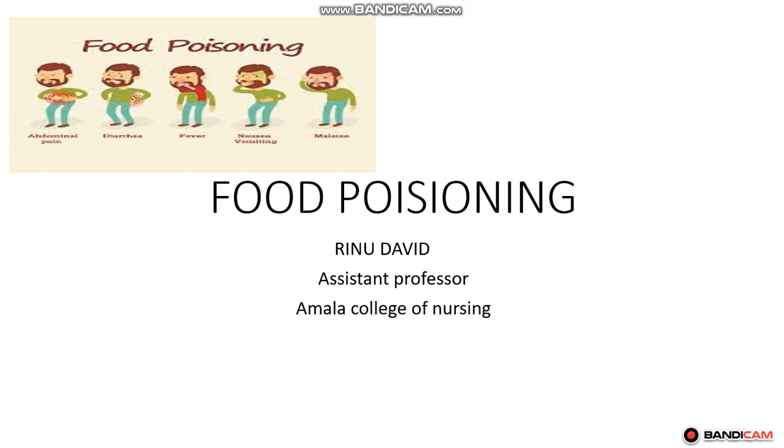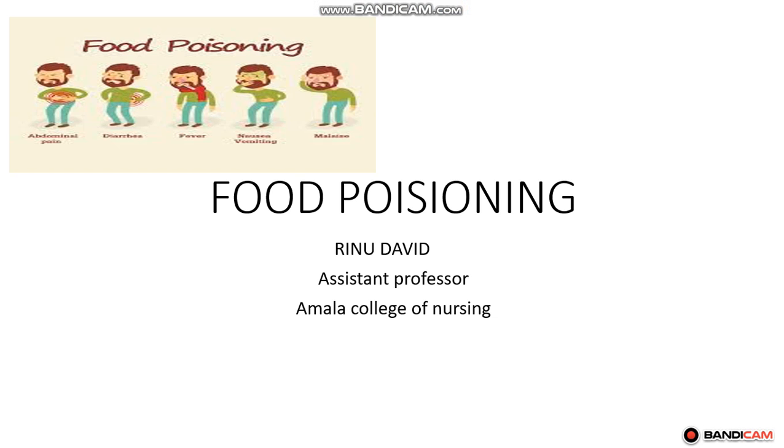What is the importance of food hygiene? We have seen the importance of milk hygiene, meat hygiene, and we have seen food additives, toxicants, food adulteration, and acts to prevent or regulate food adulteration. So, all these aspects we have seen. If food hygiene is not being met, what is happening? Ultimately, a person or a group of family members lands up with a condition called food poisoning. So in this class we are going to see about food poisoning.